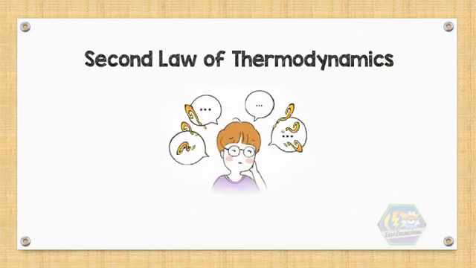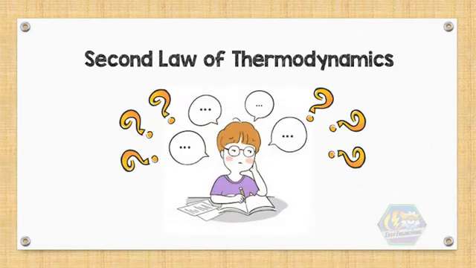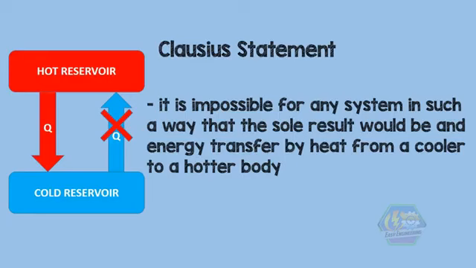This topic has made most of the engineering students confused, so for this discussion, we will make it as easy as possible. So the major statements of the second law of thermodynamics are the following. First is a Clausius statement that says, it is impossible for any system to operate in such a way that the sole result would be an energy transfer by heat from a cooler to a hotter body.